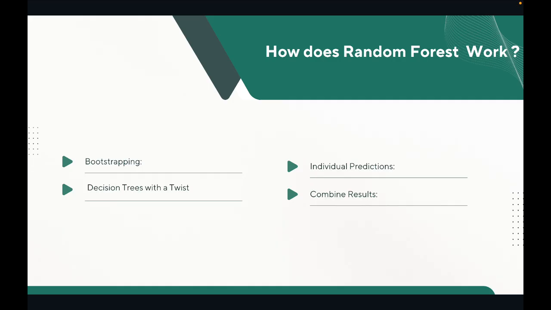Then individual predictions. Each tree makes its own prediction. As we are creating different trees, we are getting different answers also. Then it combines the results, using majority voting for classification or averaging for regression. This randomness in data and feature selection adds diversity, reduces correlation among trees, and boosts performance.